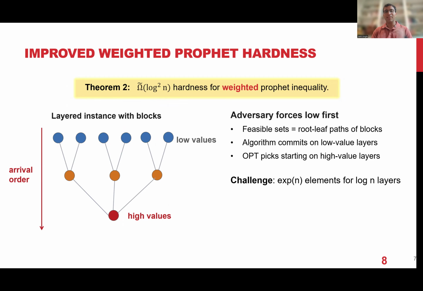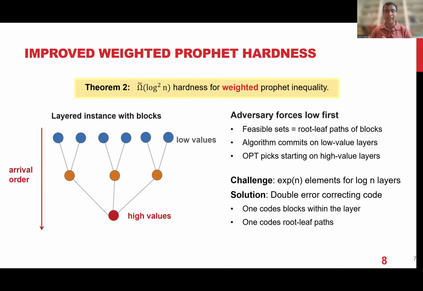The idea to make this work is to use some kind of double error correcting. So rather than having these blocks totally disjoint from each other, we have these blocks which have overlaps, so these elements are not fully disjoint. But using an error correcting code, we say that most of them are basically disjoint. They have overlaps, but the overlaps are so small that they are basically going to be small error. So we'll use two error correcting codes. One is to encode that within a layer, these blocks are basically disjoint. The other error correcting code is to ensure this root-leaf path.